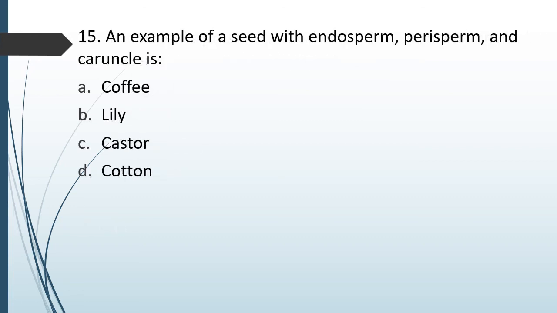Question number 80. An example of seed with endosperm, perisperm and caruncle is coffee, lily, castor, cotton. Example of seed with endosperm, perisperm, caruncle is. Correct answer is option C, that is castor.